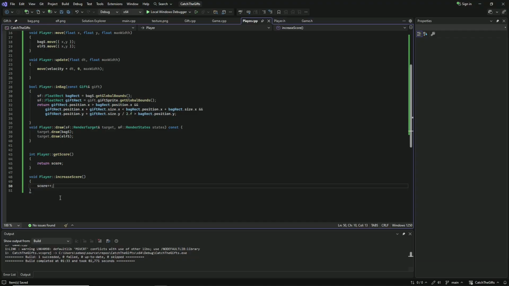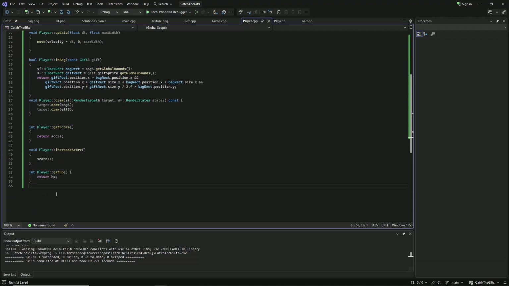But in the next episode we will also implement animations. When we increase the score, we want to set a different animation. But this will be done later. Let's also define the player getHP method and also loseHP. Once again, when the player loses HP, we're going to play an animation in the next episode.